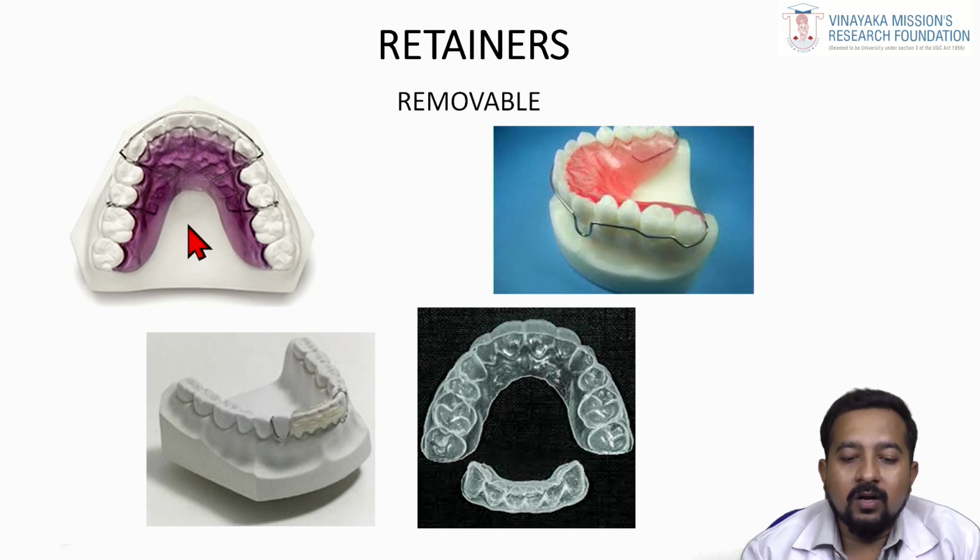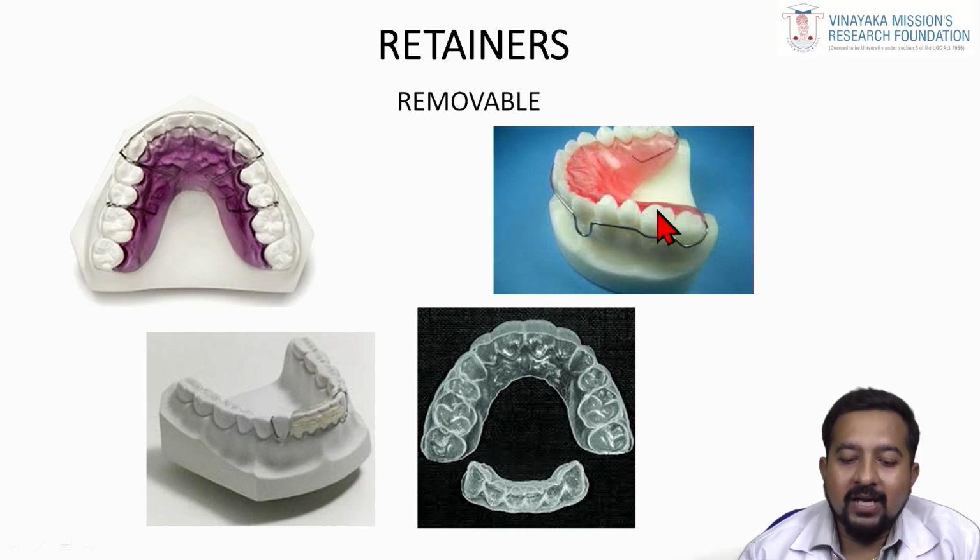So the first one on your left is called Hawley's retainer. Hawley's retainer was given by Hawley in the 1920s. It has a simple Adams clasp and a labial bow. So this acts as a normal and most commonly used retainer. So this is Hawley's retainer.